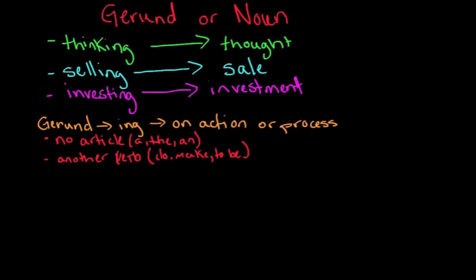So how do you decide which is correct? Let me give you a couple example sentences. We're going to start with thinking.